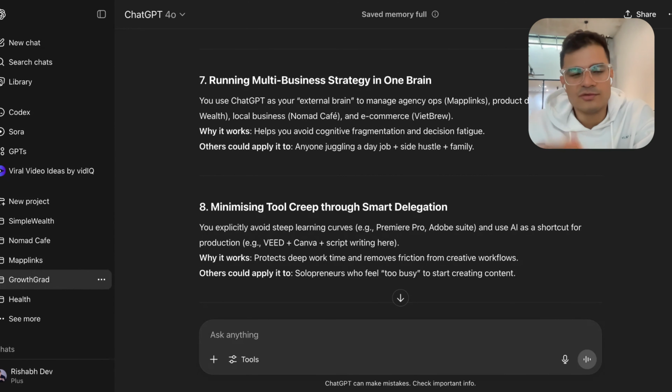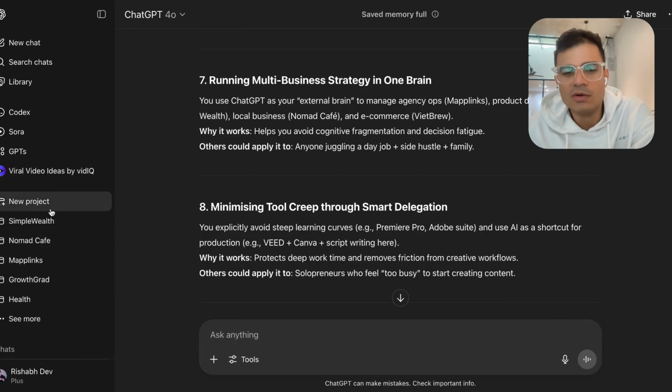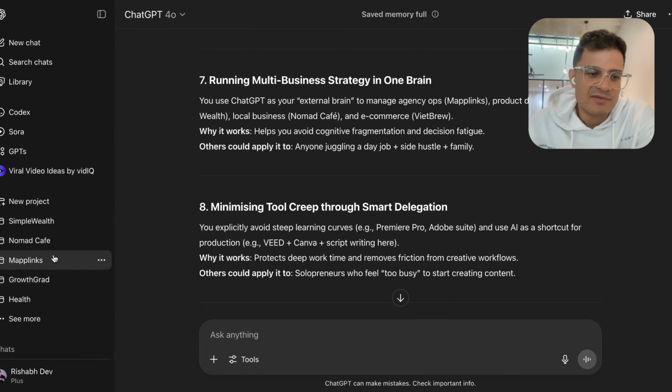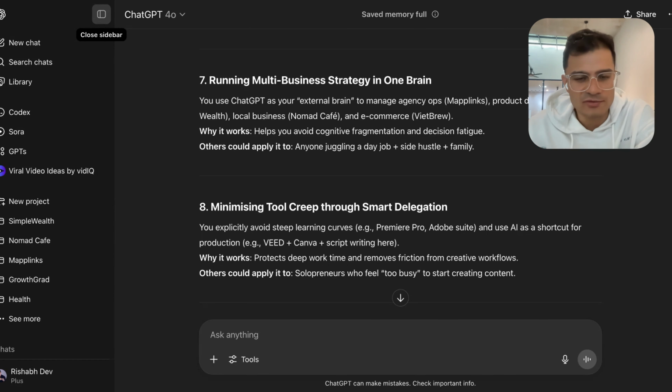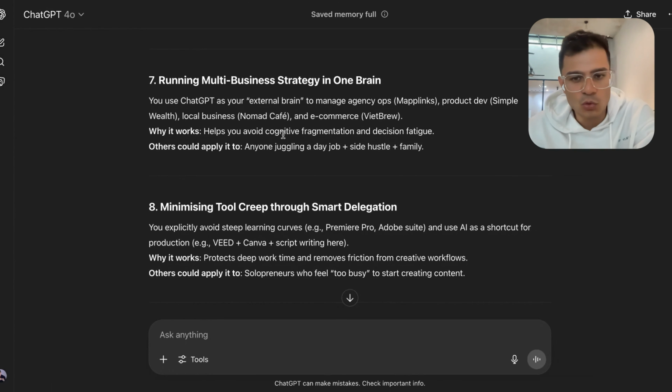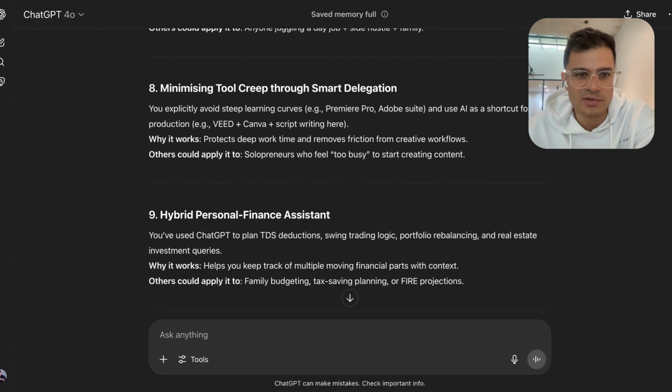I cannot have all of these brains in one. I do, but you cannot manage the bandwidth accordingly. Every brain here is basically one different kind of person who knows a different kind of skill. And when I go into that folder, I take the role of that person. That's how I imagine myself, like stepping into the shoes of that person, right? Number 8, minimizing tool creep through smart delegation.